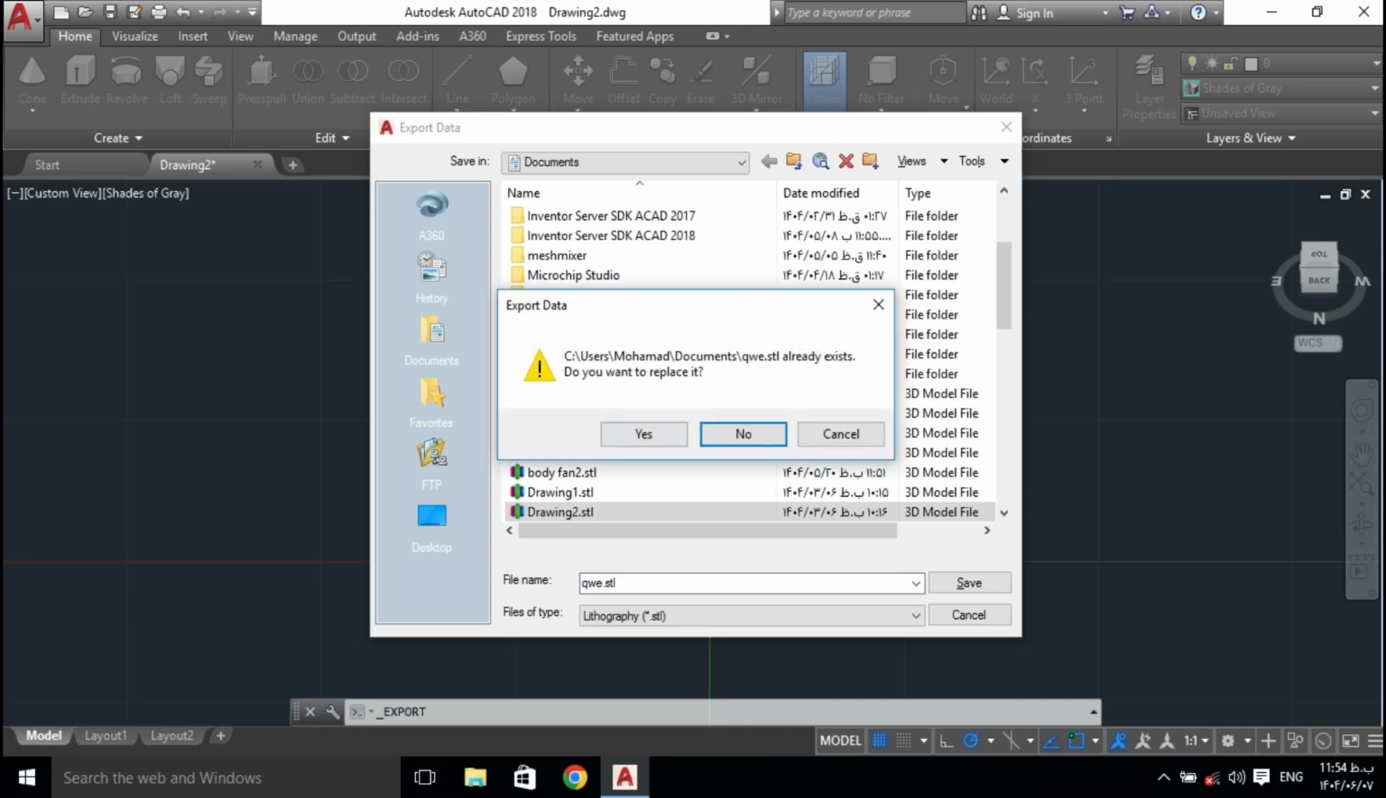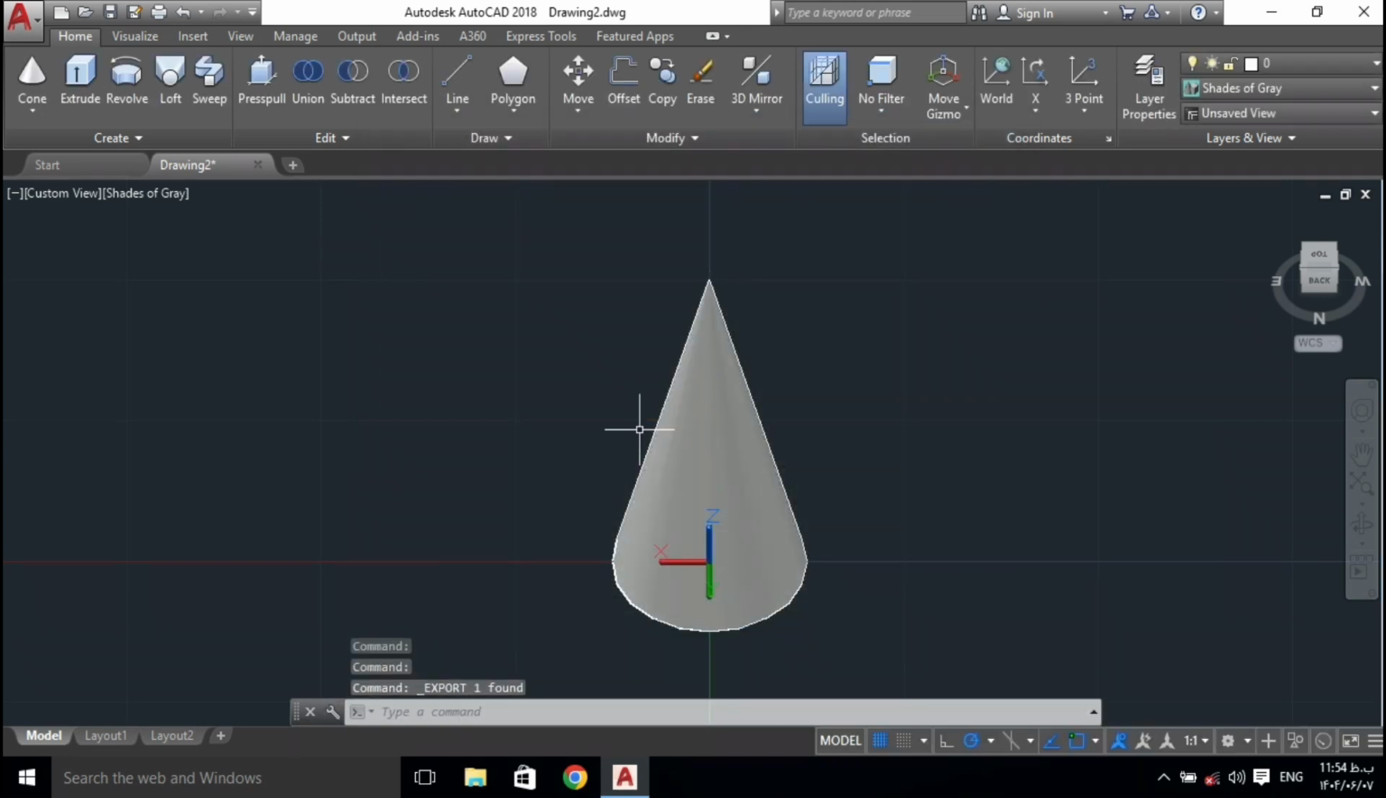The STL file format is the standard for slicer software used in 3D printing. Now your design is ready to be sent to the 3D printer.